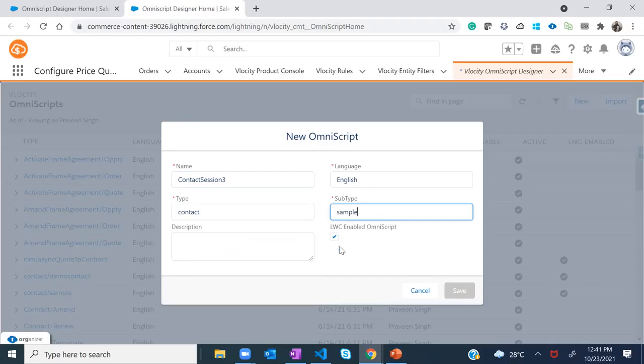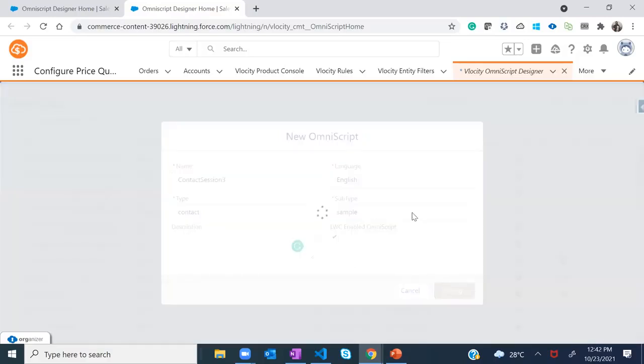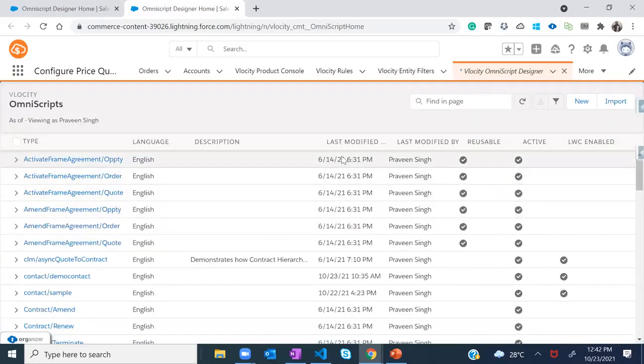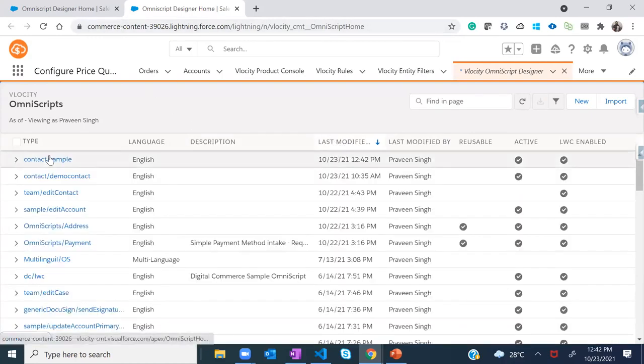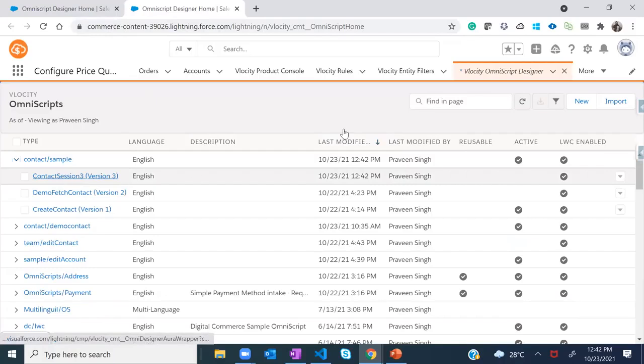So this will allow you to keep your Omniscript in LWC format. If you do not select it, it will create your Omniscript in the Angular one. So that's the main difference. Okay. So now with that, I'll click on save, and it will create a container, or basically, I won't say an empty container, but it would be creating a container. And there you can basically create your Omniscript, right? So this was the one.